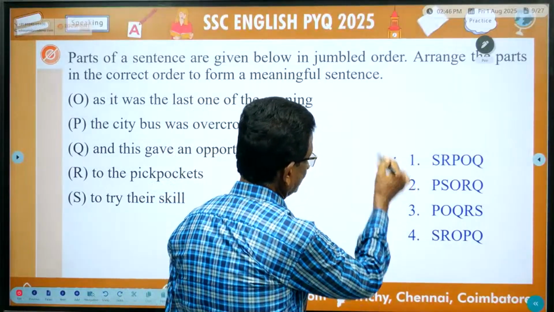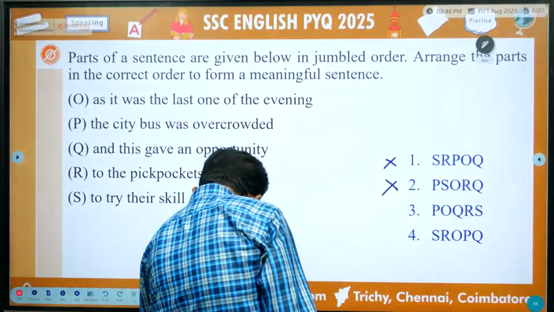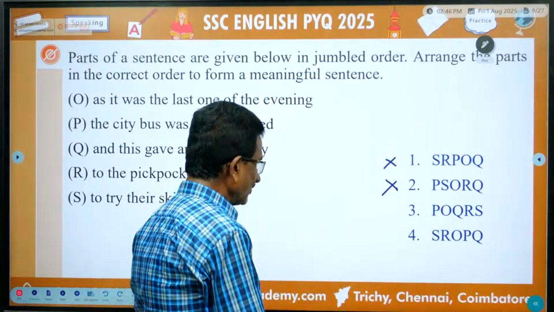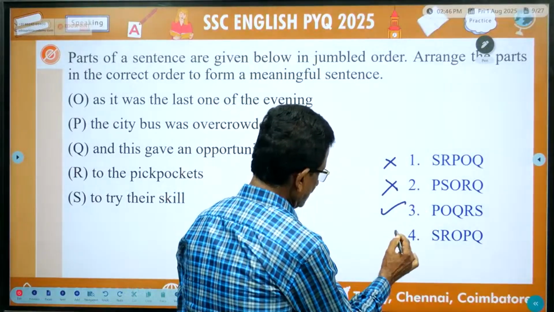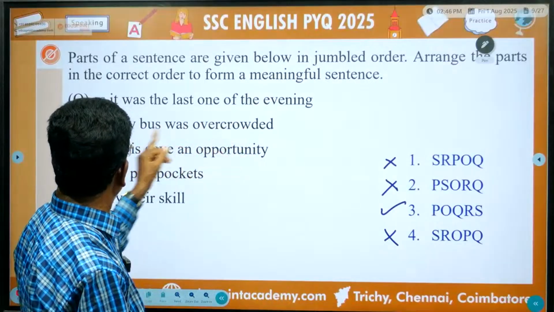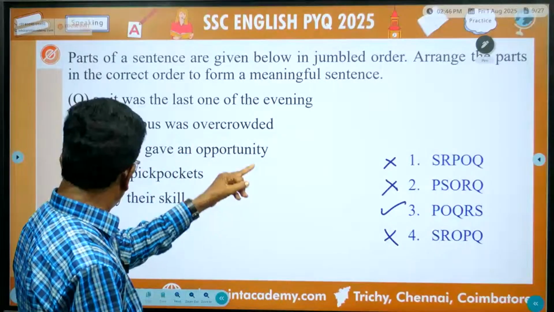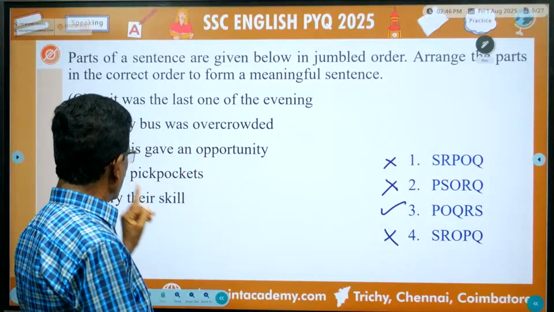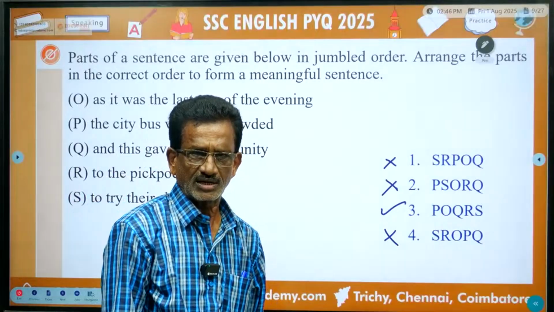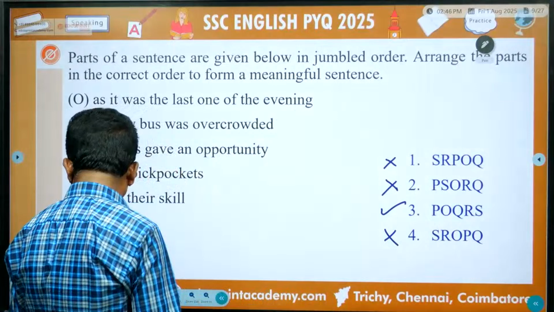This is wrong. This is also wrong. As I told you, the sentence should be in this order. So this is right. And this is also wrong. So the city bus was overcrowded as it was the last one of the evening, and this gave an opportunity to the pickpockets to try their skills. So this should be the correct answer. Next.